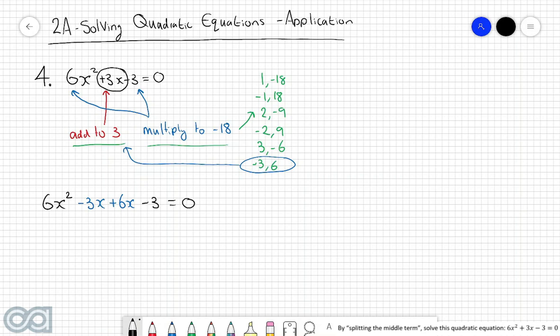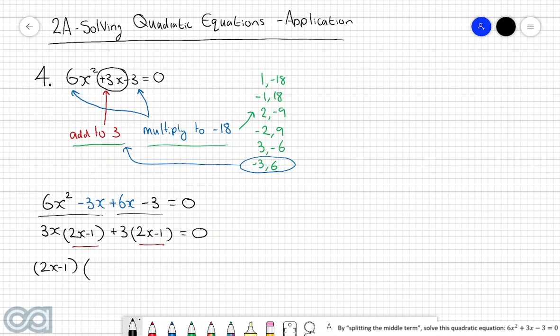Now we're going to factorize pairs of terms. Factorizing 6x squared and minus 3x, we can pull out a 3 and an x, in which case we're left with 2x minus 1 in a bracket. From the final two terms, we can factorize out a 3, leaving 2x take 1, and all this is equal to 0. We know we've done the right thing because these two brackets are the exact same. So we can factorize out the brackets to the very front, leaving 2x minus 1 out the front.